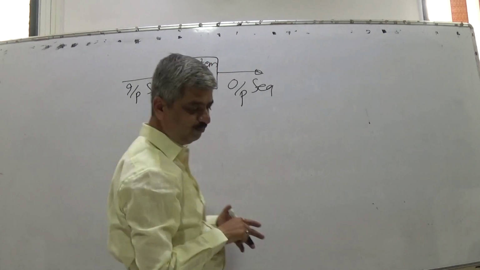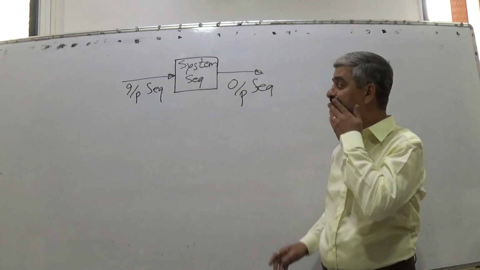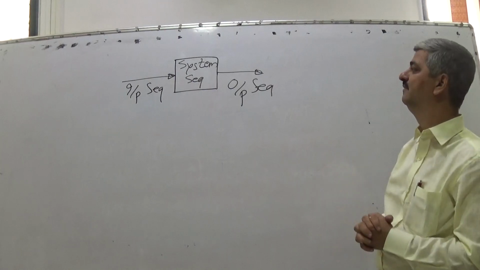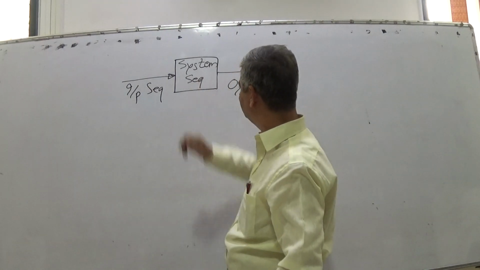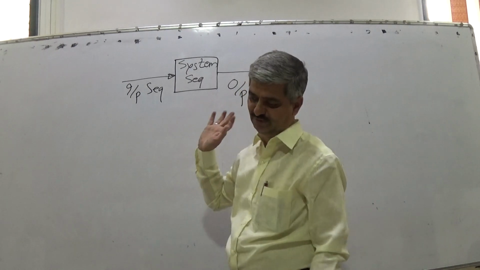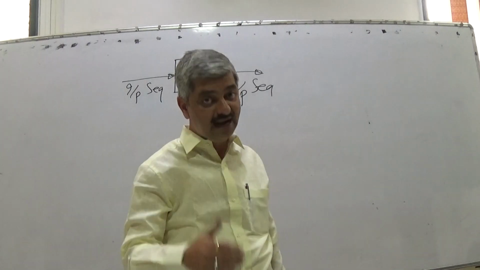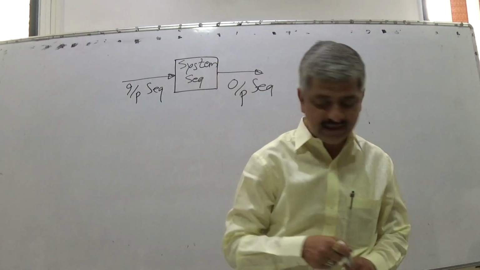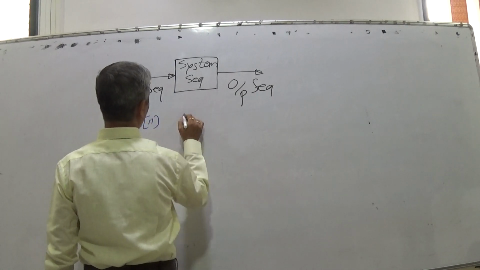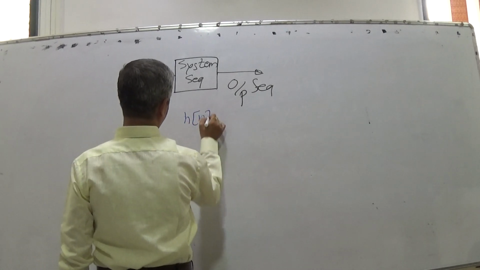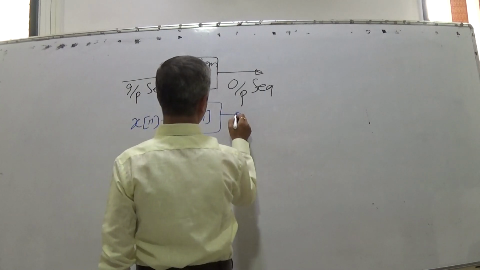Input sequence, output sequence, and a system sequence. With these three, if you know the input sequence and system sequence, you can find the output sequence. Now, I would like to ask an alternate. Is it clear? If I give you Xn, if I give you Hn, remember that there should not be any jumbling between K and N. In general it is an index.